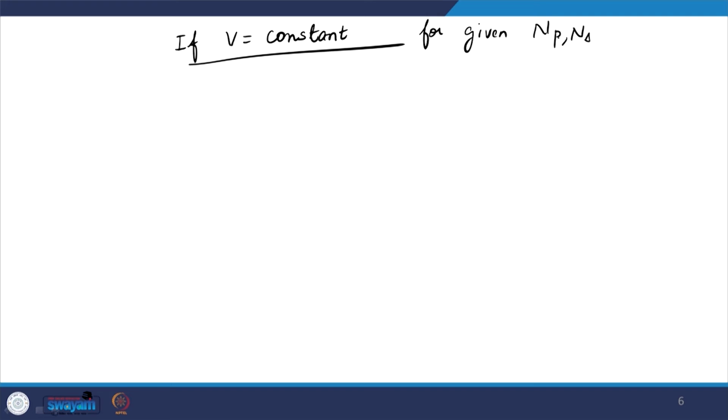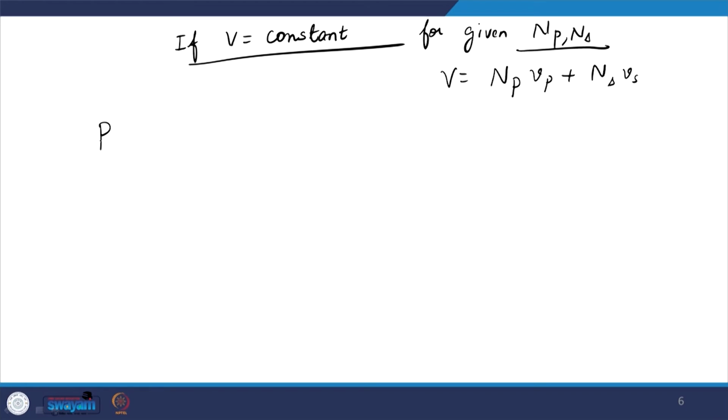So, V is clearly changing when Np and Ns are changing, because my V is equal to Np Vp plus Ns Vs, but since Vp and Vs are constant, for a given value of Np and Ns, the volume is constant, right. But now I have said earlier, that is how I started with, that I am working at constant pressure, or pressure is the control variable, right. So, what does it mean? Because earlier I have said that if I am controlling the pressure, I cannot control the volume. So, how can both of them be controlled? How can both be constant?